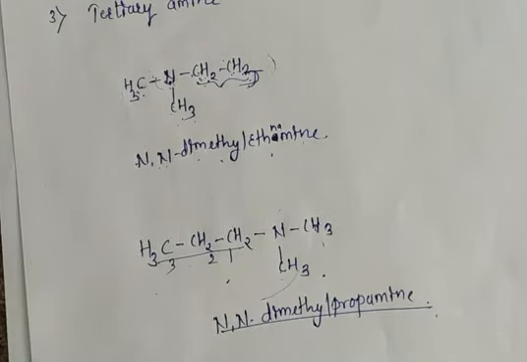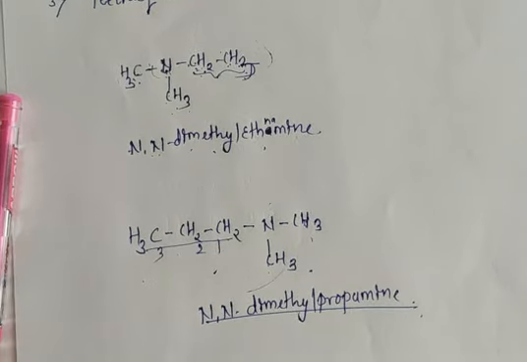So here your IUPAC nomenclature is over. I already discussed all the nomenclature: if there is a presence of an acidic group, ester, acid chloride, acid anhydride, or amines, how we should give the number and how we should give the name for particular organic compounds. I already discussed in my last class, and in today's class I completed the nomenclature of amines and the nomenclature of carboxylic acid along with derivatives of carboxylic acid.